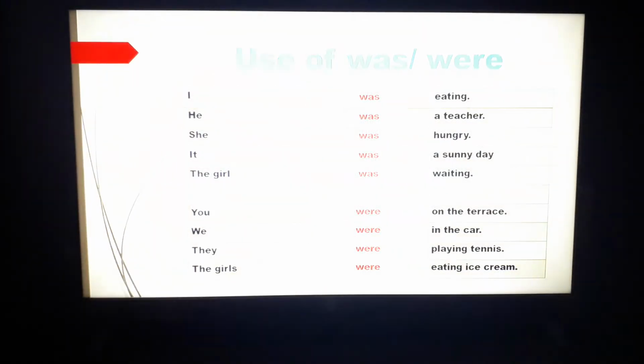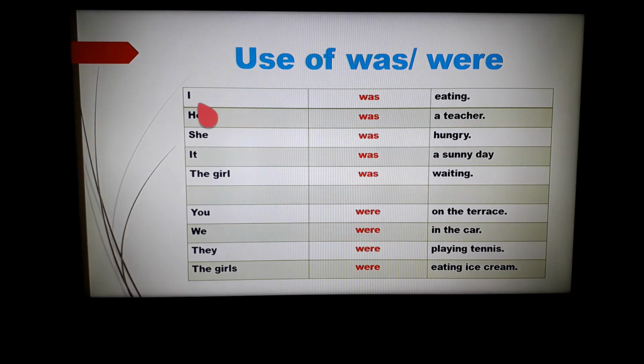Now look at the sentences given here. Subject plus was or were plus the rest of the sentence. So I was eating. He was a teacher. She was hungry. It was a sunny day. The girl was waiting. So in these sentences you can see we have used was to show that the sentence is talking about the past. So I was, he was, she was, it was, the girl was.